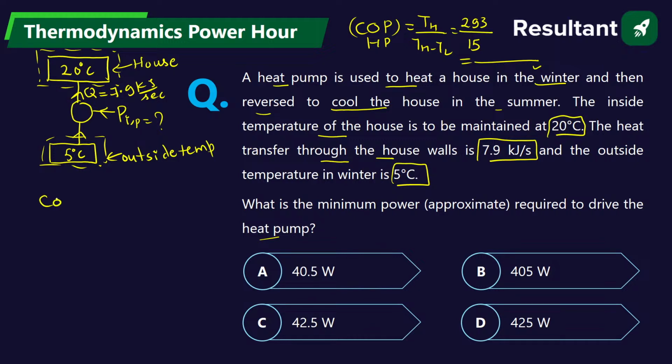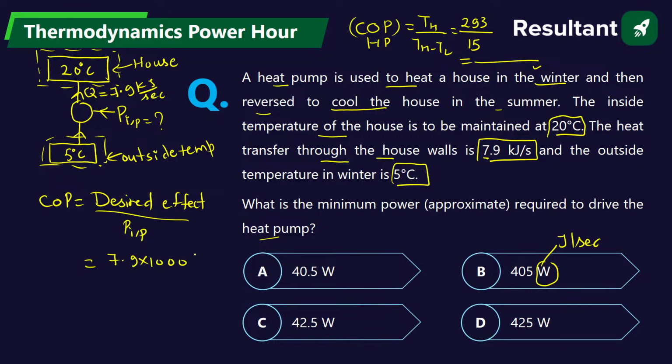Now this COP is equal to desired effect. What is the formula for COP? Desired effect divided by power input. In this particular question, the desired effect is given already, 7.9 kilojoule per second. But since the answer is required in watt, and watt is joule per second, this will be 7.9 into 1000 watt divided by power input.